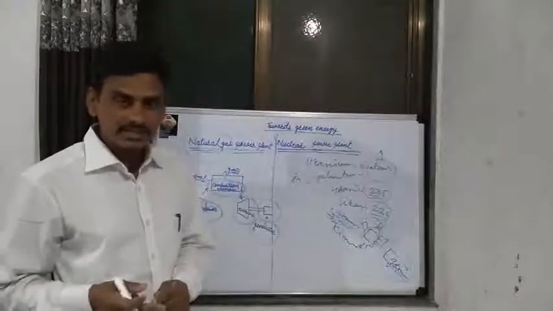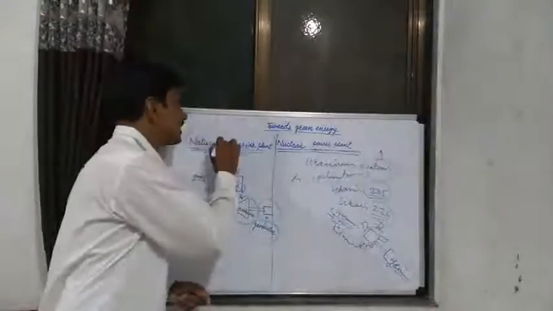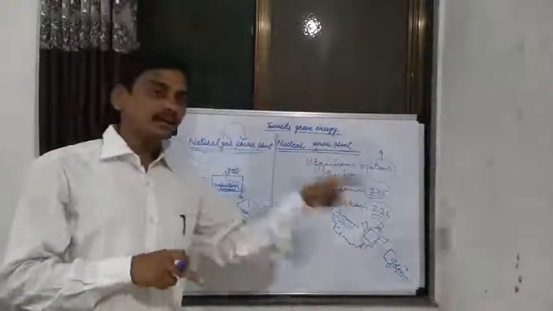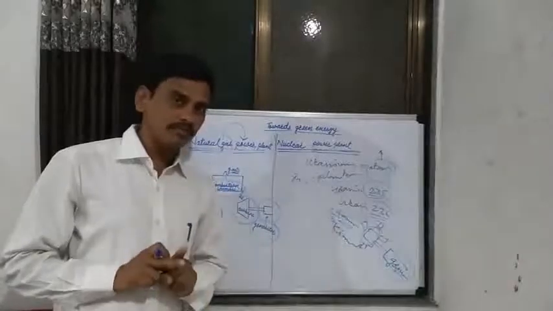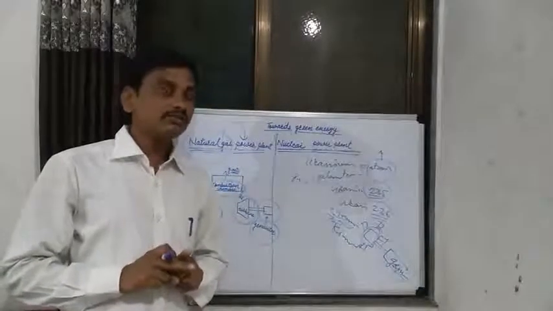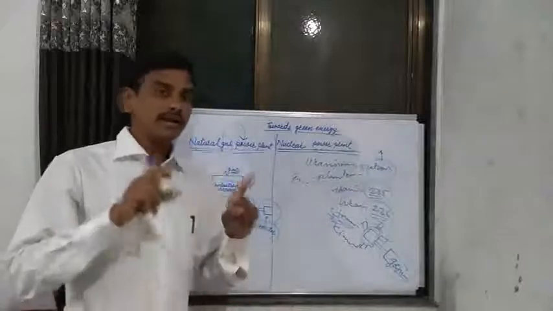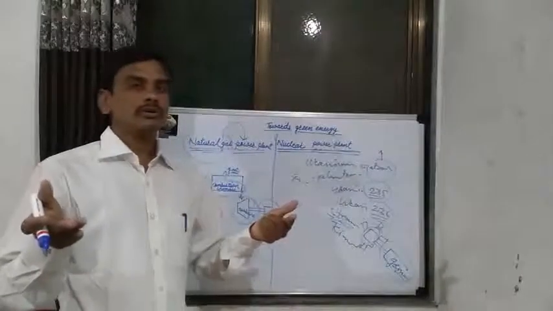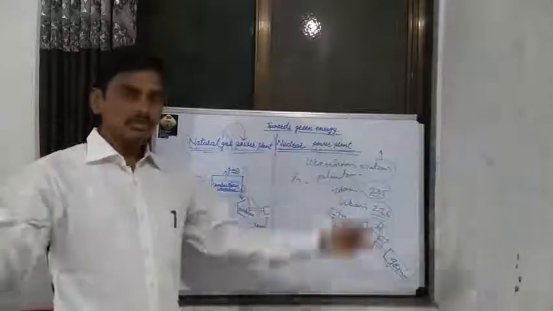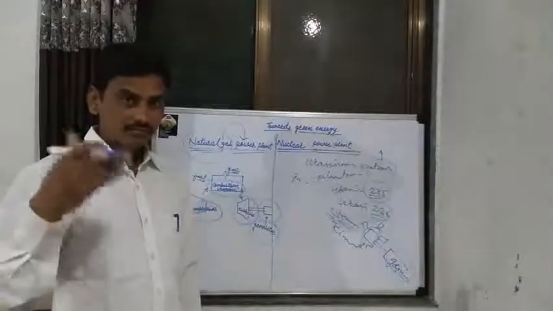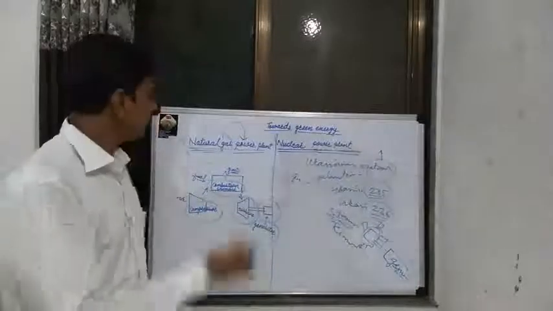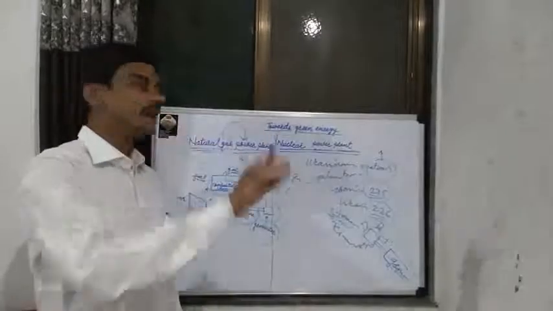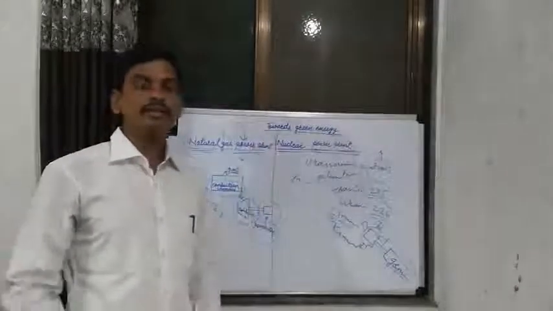In the natural gas power plant, generating electricity from natural gases is similar to the thermal power plant and the nuclear power plant. But thermal power plants and nuclear power plants are more harmful to the environment. Natural gas power plants are less harmful than nuclear and thermal power plants.